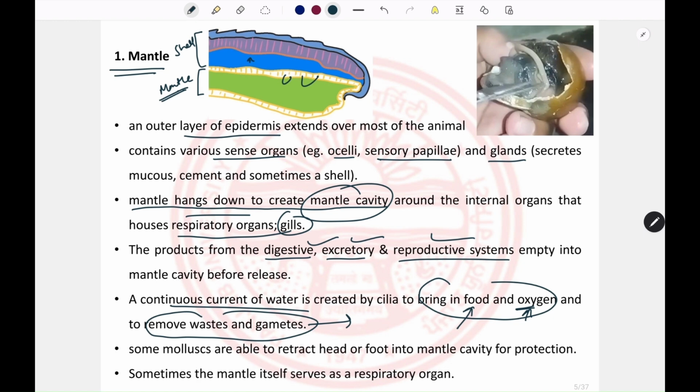So the molluscan body is very, very delicate. However, the hard part is only the shell that is present on the body of the organism.